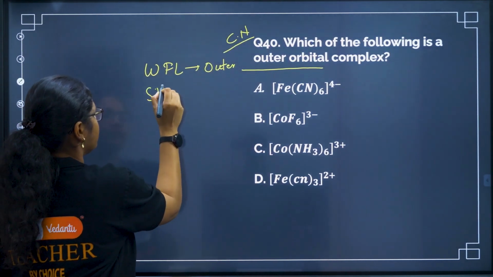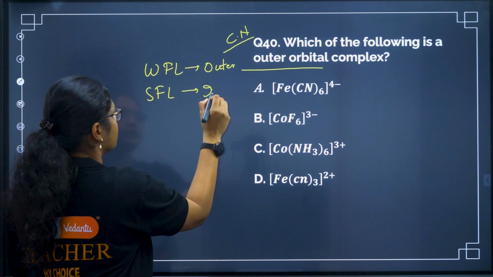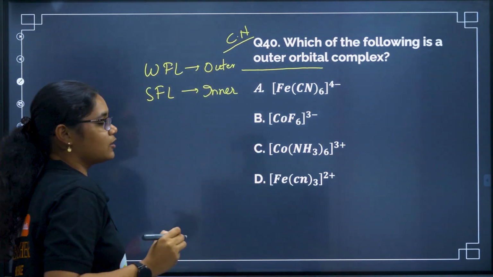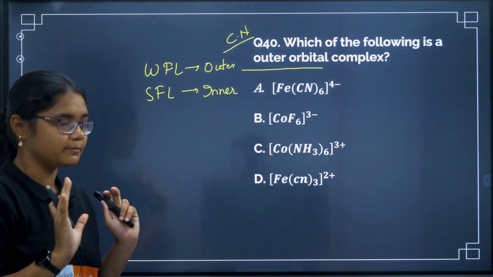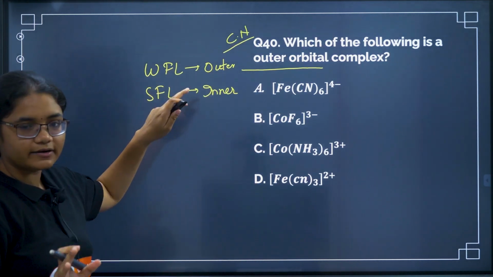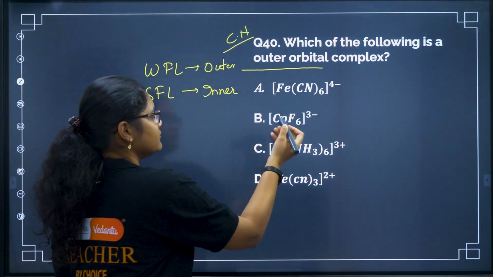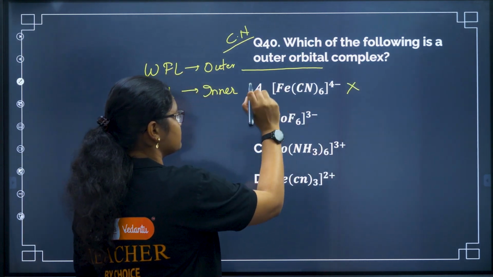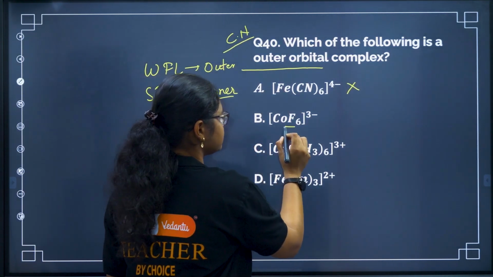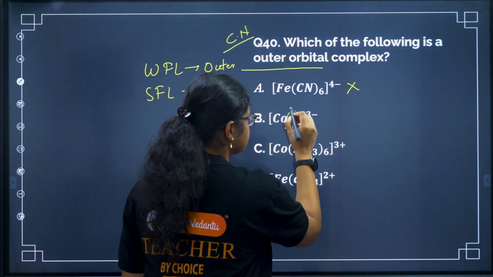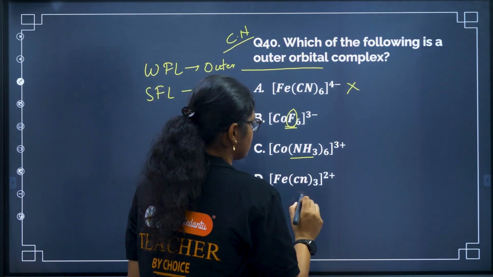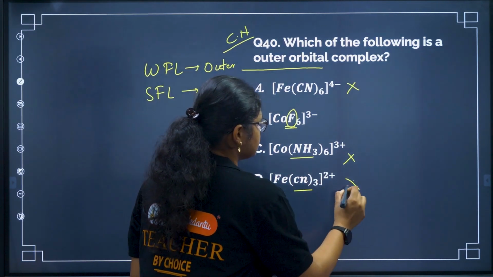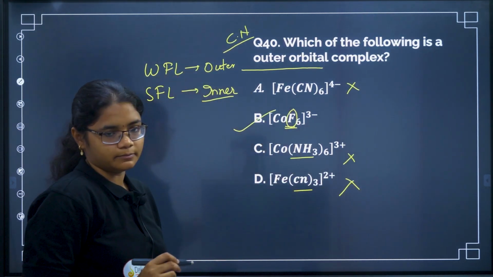And for a strong field ligand, we generally get an inner orbital complex. It's not always true. It also depends on the orbitals, vacancy, number of unpaired electrons and all. But generally this happens. So you can say Fe(CN)6 has a strong field ligand, so it will be inner orbital. CoF6, F is a weak field ligand, so it can be the answer. Again, NH3 here is a strong field ligand. CN is also a strong field ligand. So the answer will be option B, right?